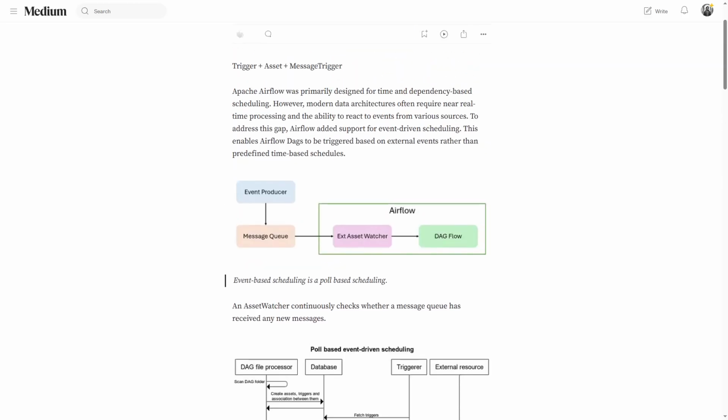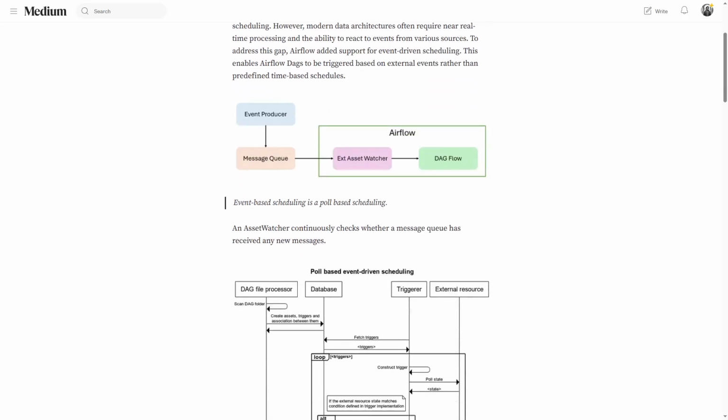So what this basically does is that we will have an event producer which produces an event to an external system, like a queue such as SQS, or a Kafka topic or RabbitMQ topic. So any external queue or external service can be there. Then we create an external asset watcher, which treats this message queue as an asset, and wherever a new message has arrived in that particular asset or queue, it will trigger a DAG. So that's how the flow works.